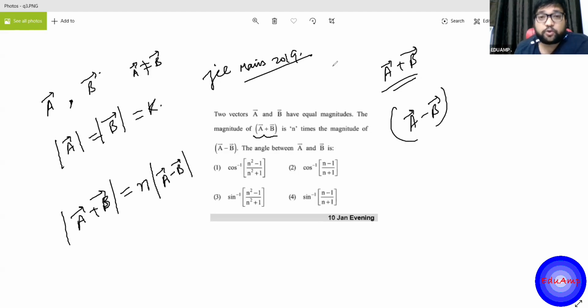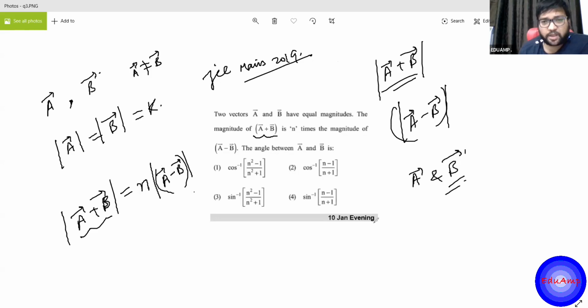But the two vectors must have some magnitude, right? The magnitude we know by the modulus sign. In the question it says that the modulus of this vector is n times the modulus of A minus B vector. So you have to find the angle between A and B. What you have to do, again, is use the same thing. Let's say this is my A vector.